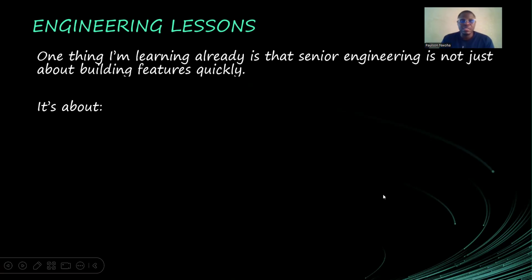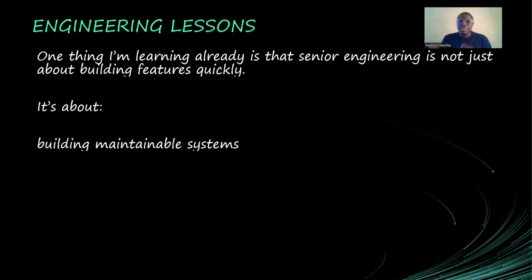So what are the engineering lessons after day one? One thing I'm learning already is that senior engineering is not about building features quickly. As I was reading design patterns in Node.js and building enterprise distributed systems with Node.js, I came to understand that it's not about writing code or building features quickly. It's about building maintainable systems, because your system will definitely grow. When they grow, maintaining them becomes very difficult. There will be errors popping up from left and right.